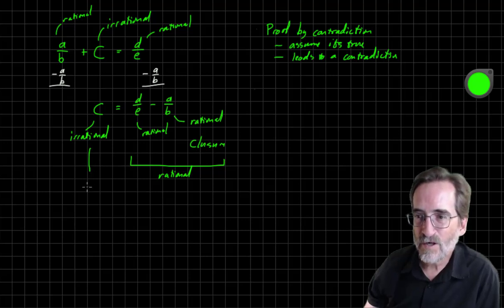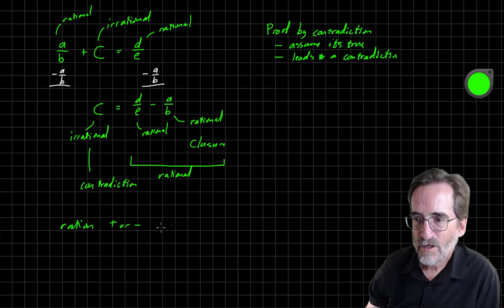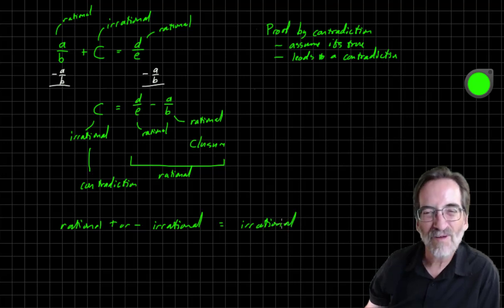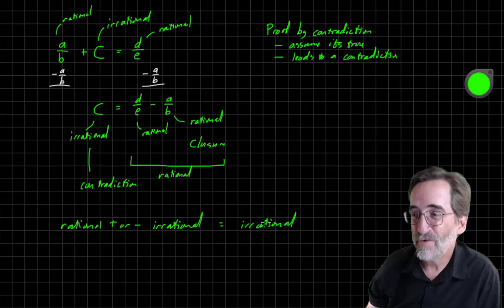That is our contradiction. So we have proven the rule: a rational plus or minus an irrational number must be an irrational number. Hopefully that makes sense. I know it seems a little weird, right?